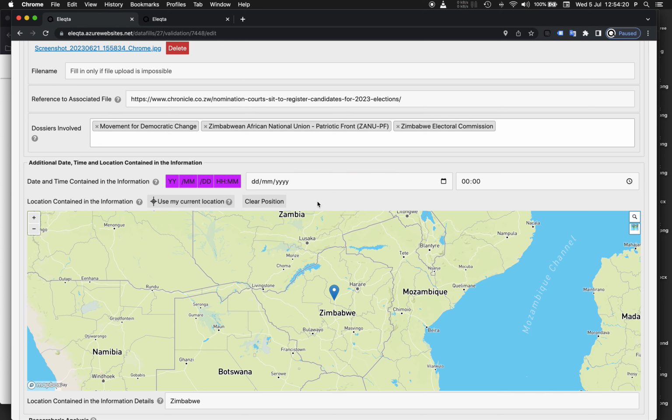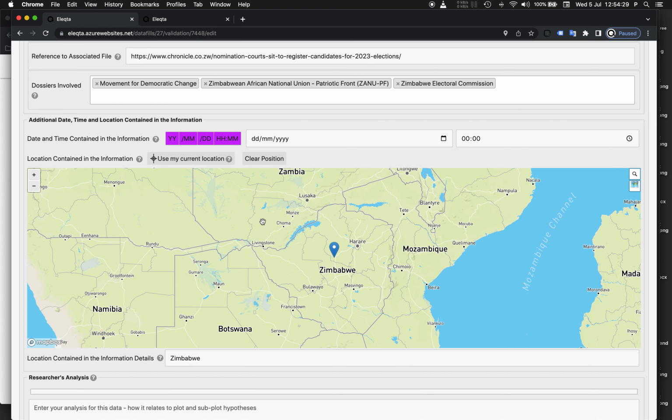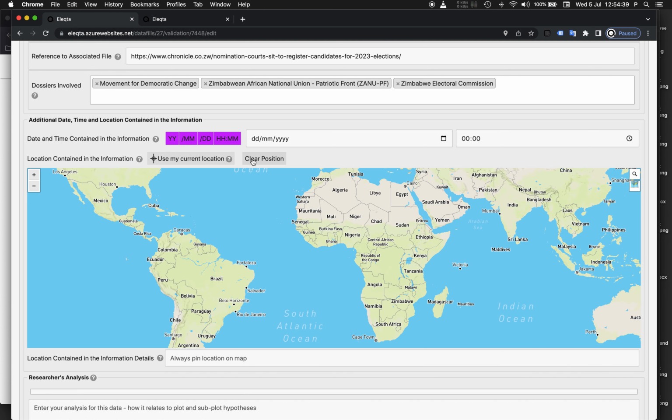So I will clear both the chronological date and time field and also the geographical field here, because it is wrong actually to indicate Zimbabwe again in the second map. Okay, this second map must be used only if there's a reference to another event in the information you're publishing.